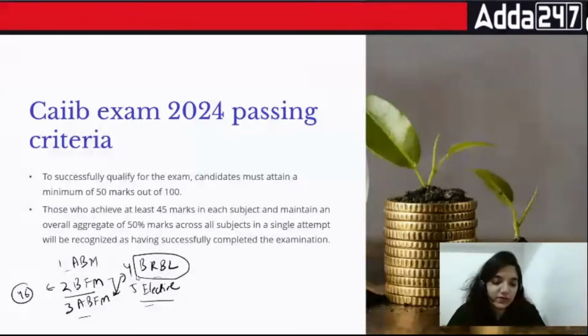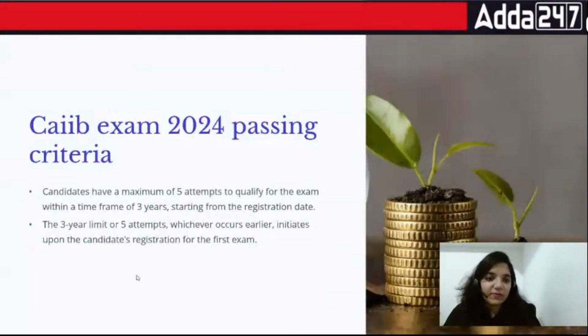Chaliye, talking about it further, CIB basics are done. And passing criteria: you will have a maximum of 5 attempts in this case, or either you will have a 3 years time period. So make sure that you are finishing it off in the very first attempt, because there are people who are clearing it in the very beginning.